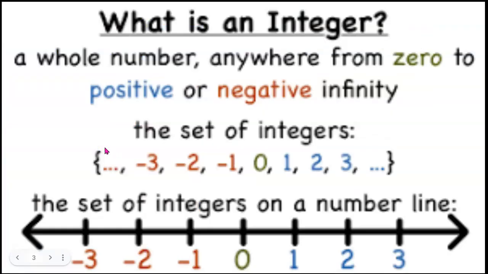Let's start by understanding what is an integer. An integer is a whole number anywhere from 0 to positive or negative infinity. We know that integers include the set of whole numbers and their opposites. Examples of the set of integers are -3, -2, -1, 0, 1, 2, and 3. You may see integers on the number line.